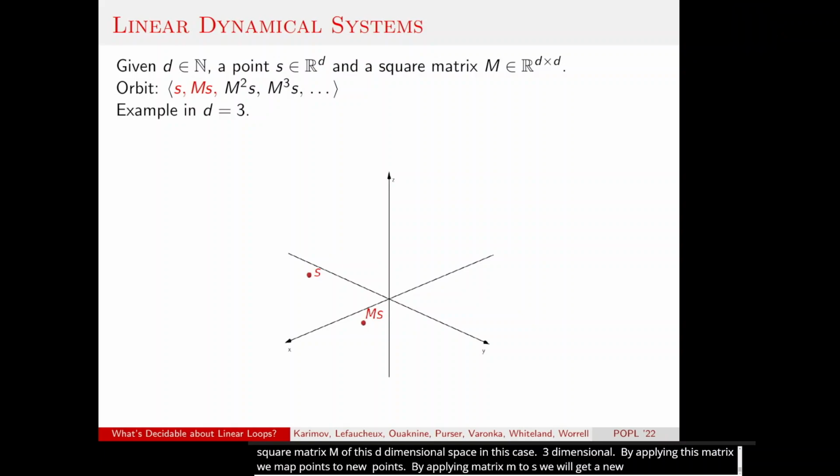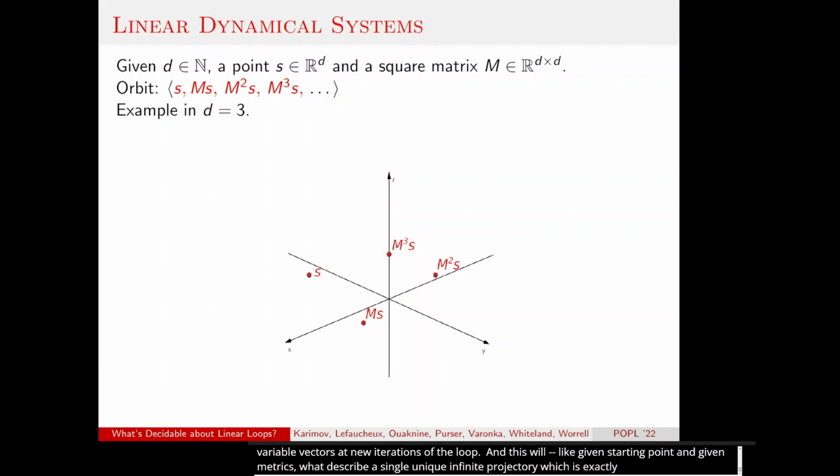And we can do this over and over again. And these points will describe the variable vectors at new iterations of the loop. And a given starting point and a given matrix would describe a unique infinite trajectory, which is exactly our loop unfolding.